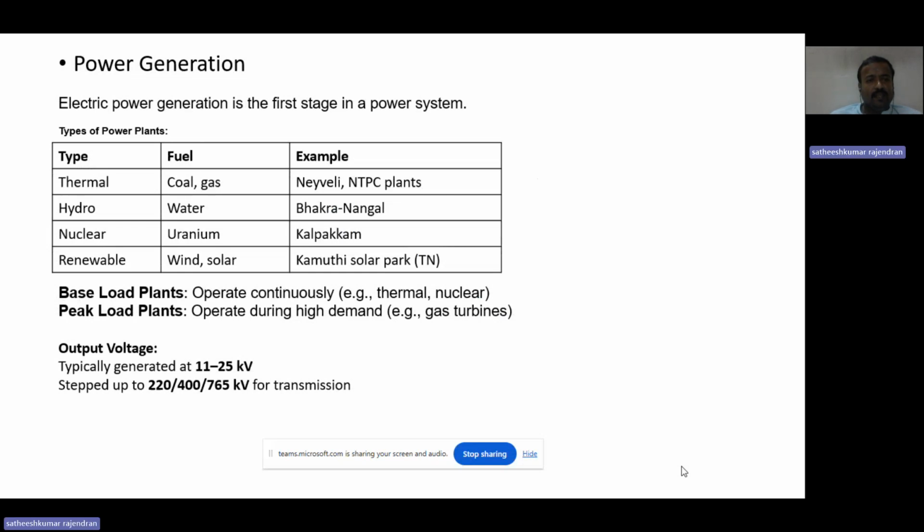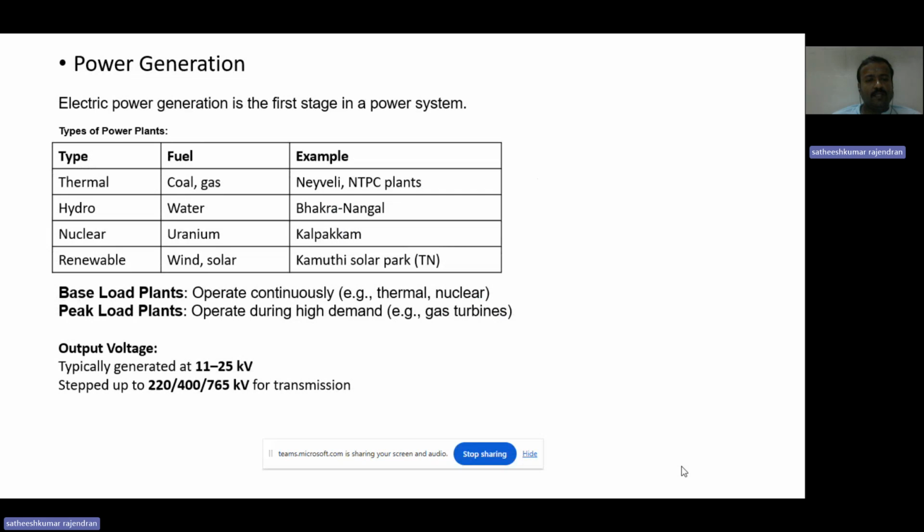While these are the types of power plants we generate power from, there are also base load plants and peak load plants, which differ by operation. Base load plants operate continuously, like thermal and nuclear.